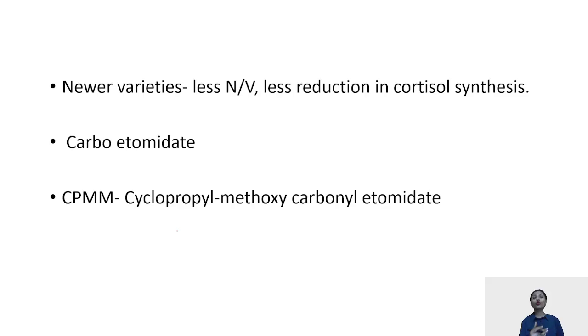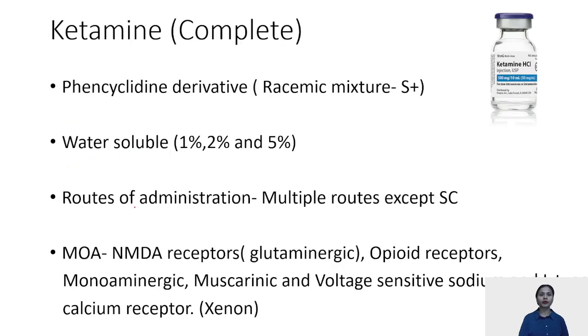So like propofol that I had talked about, we have two different newer types of etomidates also, that is carboetomidate and CPMM, cyclopropyl methoxycarbonyl etomidate. Just remember, we have newer etomidates also. Both have a carbonyl or carbo atom in them, so you can remember these are newer types of etomidates.